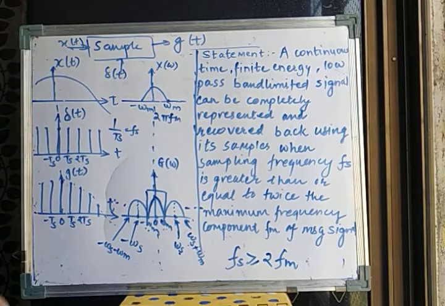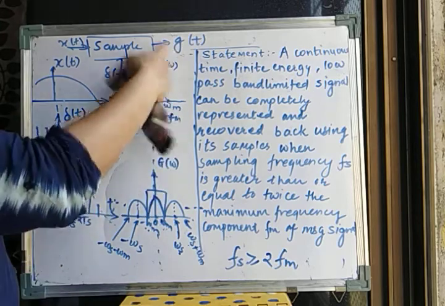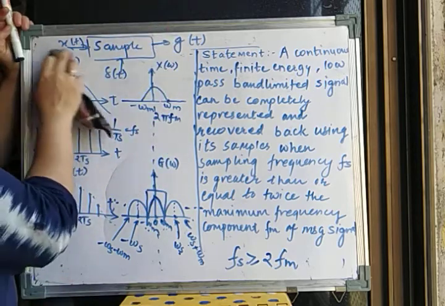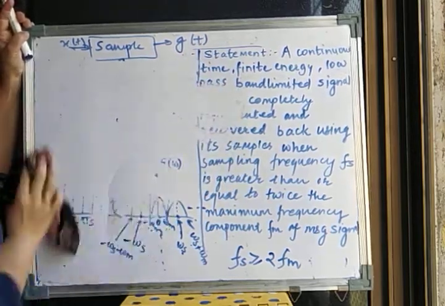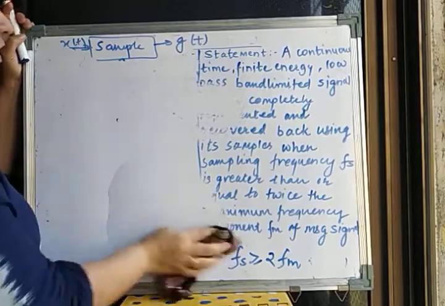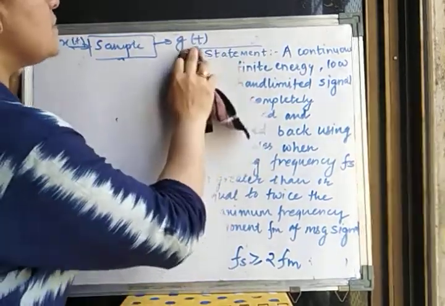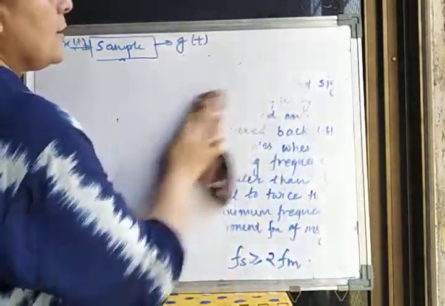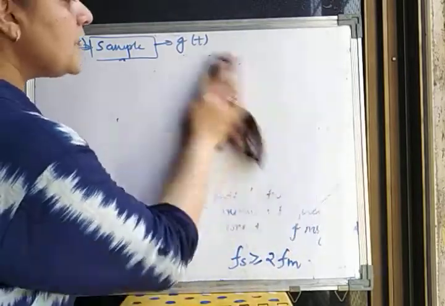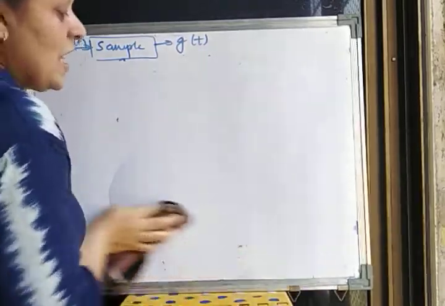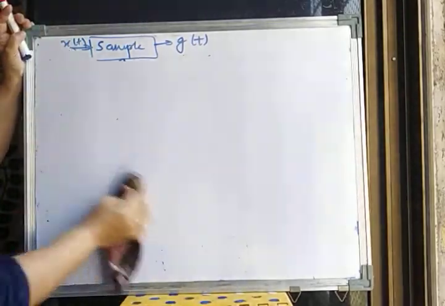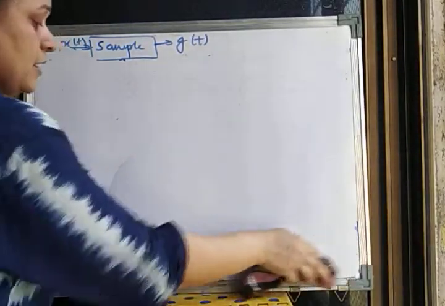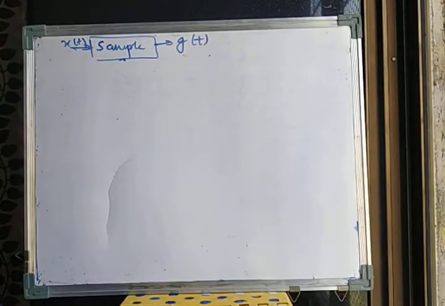So this we have to represent in a mathematical way. Then only we will come to know what is g of t. Okay, so let's start with that. There are many possible ways, or many steps, in which you can prove this. I am selecting the simplest one. That also is not simplest, but yes, you have some prior knowledge of it, so I think you can understand it very well.